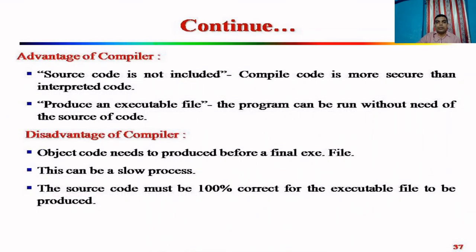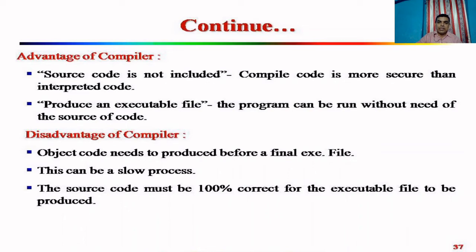Advantage of compiler: source code is not included. Compiler code is more secure than interpreted code. It produces an executable file. The program can be run without need of the source code. So after compilation, if your program is error free, there is no error. So using the executable file, we can run the program in any system.